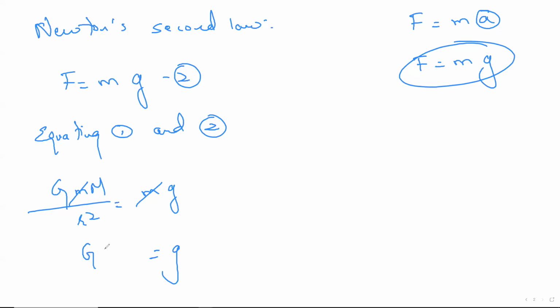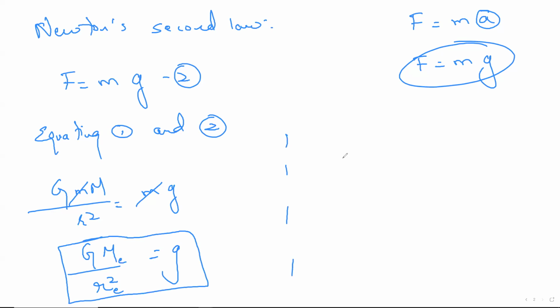Left hand side, capital G, capital M, whole thing divided by R square. Now, if you ask me what is the radius here, radius always means radius of the earth. So I'll write R_E. M means what? M_E, mass of the earth. G, you need not write G_E because it's understood. Fine. So this is the answer. If they ask you what is the relation between lowercase g and capital G, it will be g is equal to GM by R square.